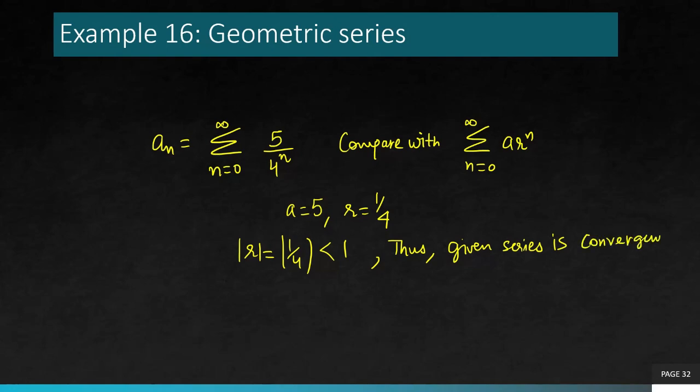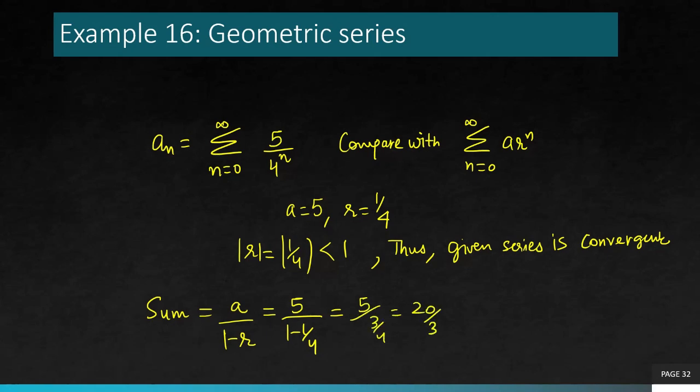So that's what you have to do. When you recognize, find a and r. And in this case, sum can also be found, a over 1 minus r. So you simplify that, 20 over 3.